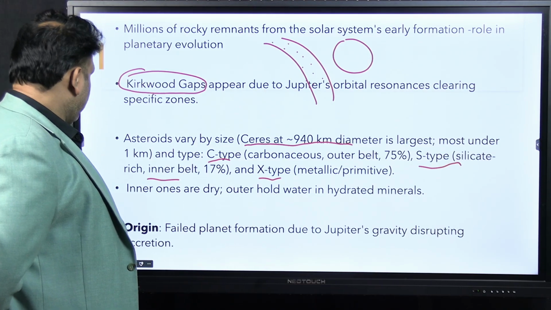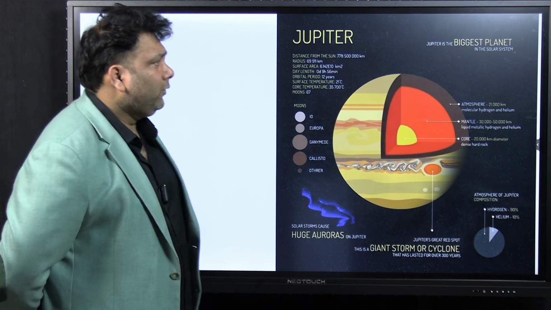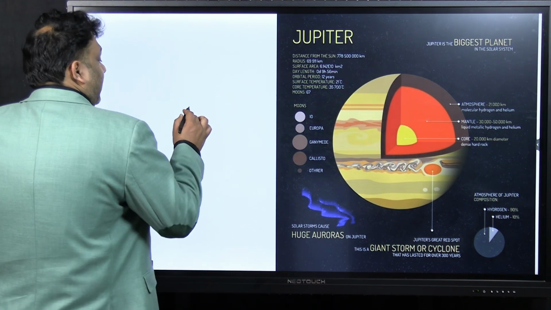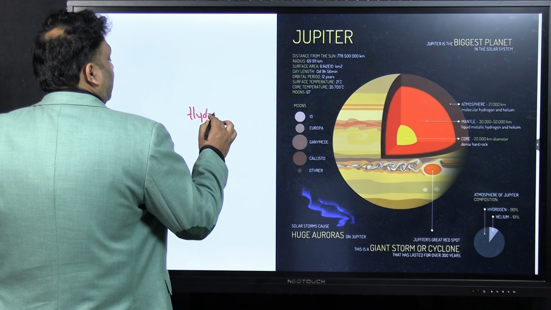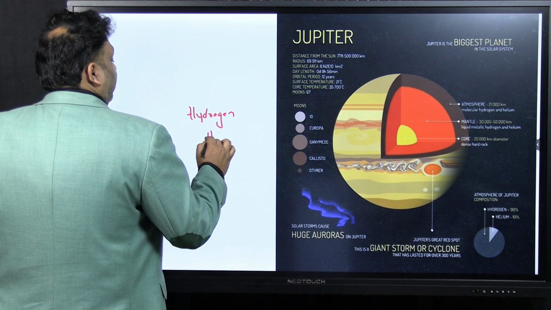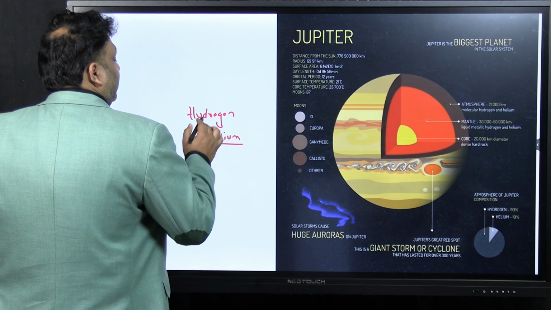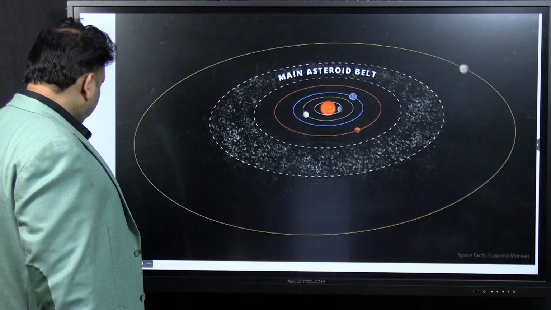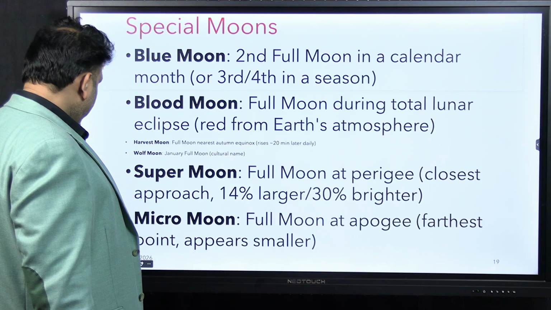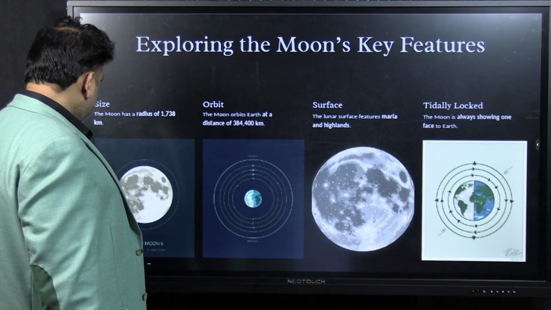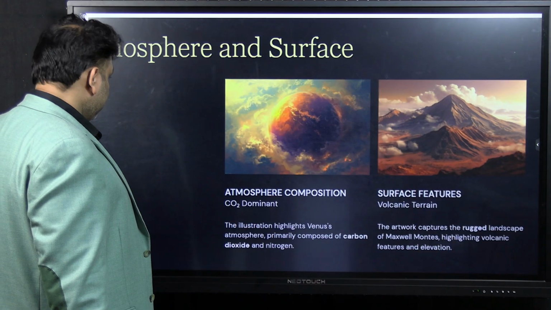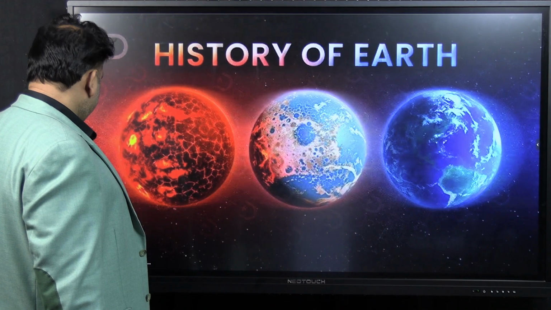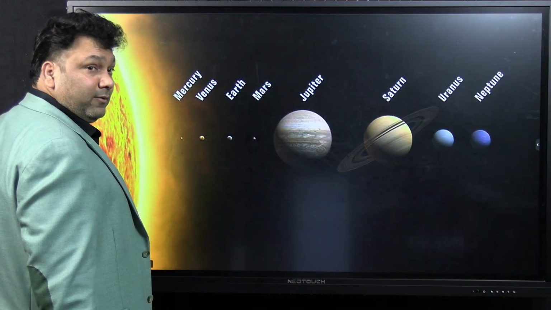So the next important point about Jupiter. Jupiter is the largest planet. Jupiter is mostly made up of hydrogen and helium. And there is one more theory regarding Jupiter. For example, say you want two suns in the solar system. You want 2 suns because you are unable to work 24 hours a day, because when night comes you go to sleep.